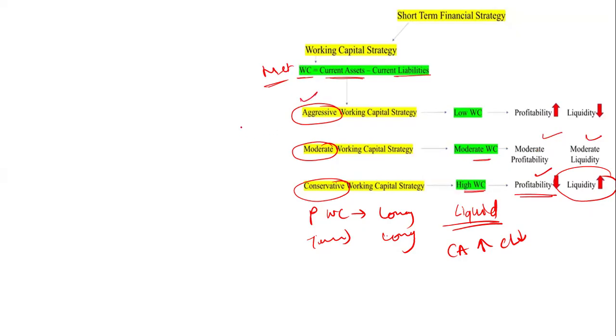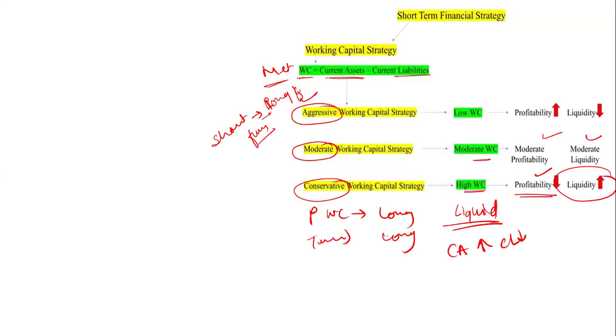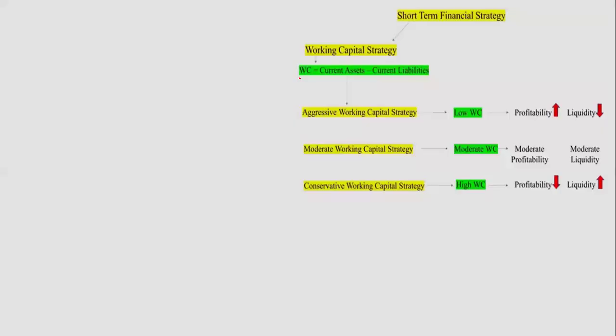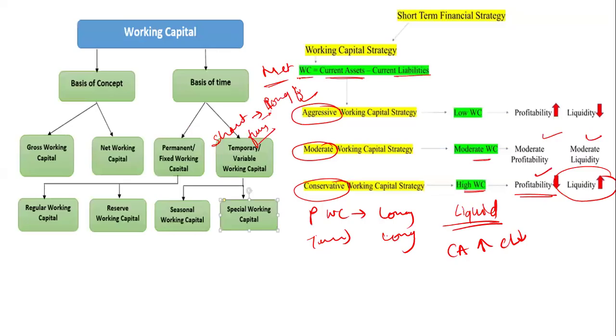In the aggressive, what happens is that for your short term funding, you are solving your long term capital funding needs.